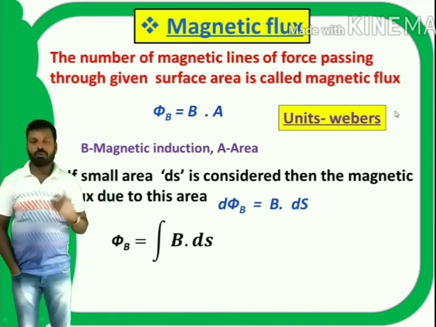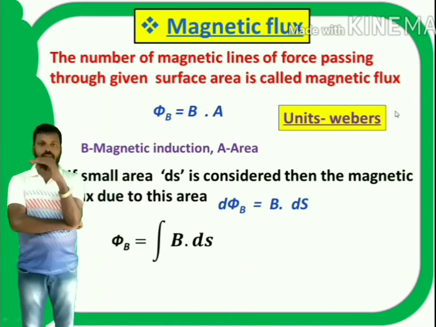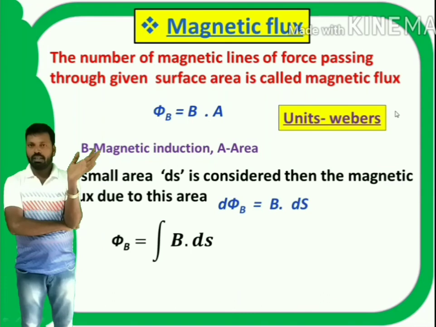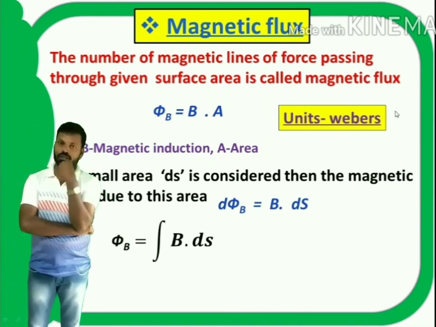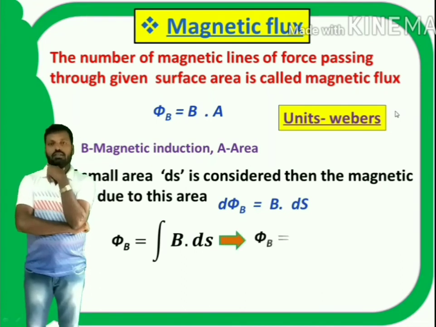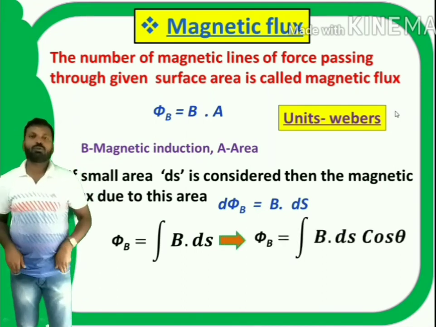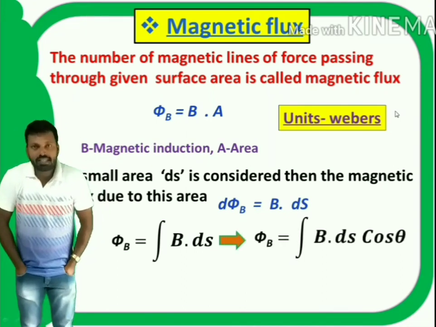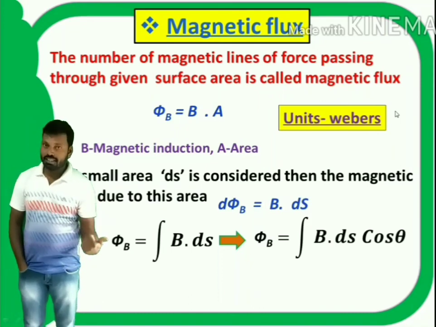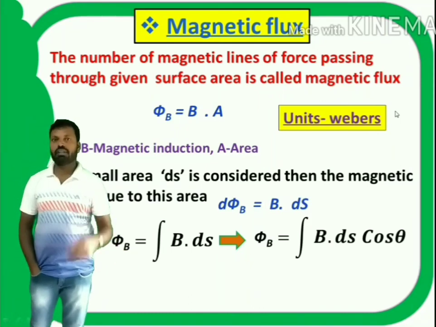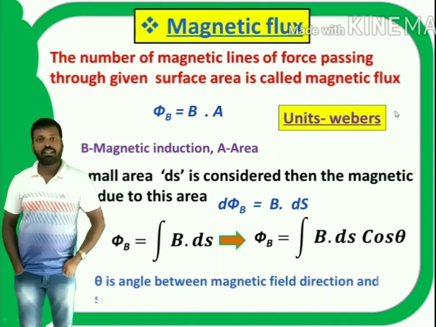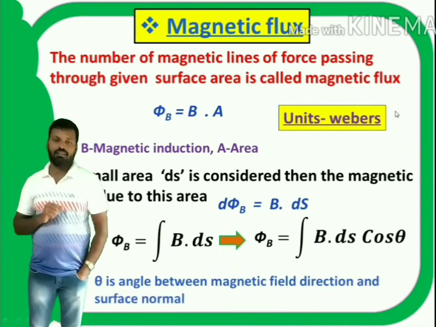If I integrate both sides, I will get phi B is equal to integral B dot dS. If I remove the dot product, I have to use cos theta. Now, phi B is equal to integral B dS cos theta, where theta is the angle between the magnetic field direction and the surface normal.